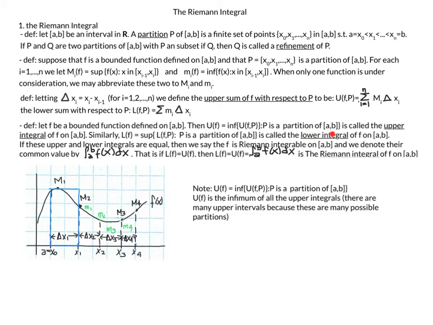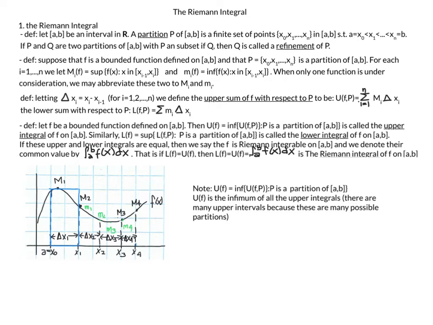Similarly, we have a lower integral, and L(f) is the sup of all the lower sums across all the different partitions. In the case that the upper and lower integrals are equal, we say that f is Riemann integrable on the closed interval, and we denote their common value by, and you're used to this notation, the integral from a to b of f of x dx.